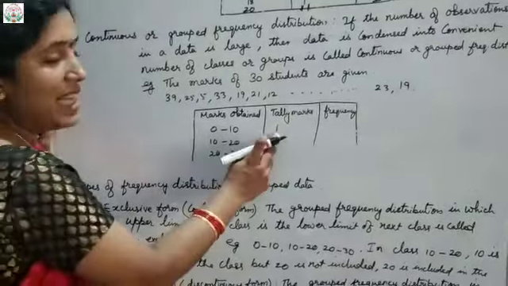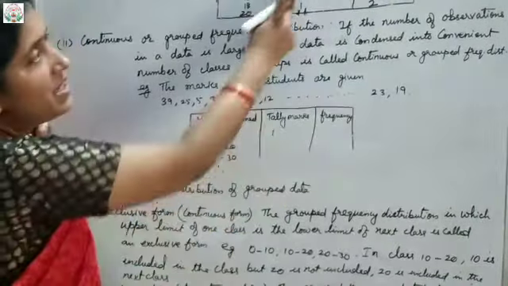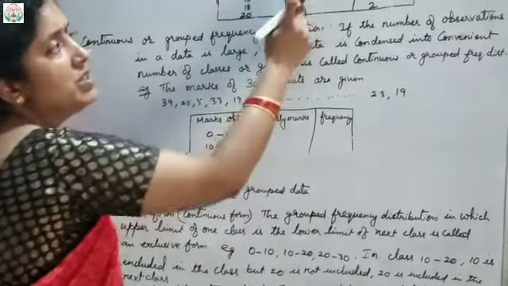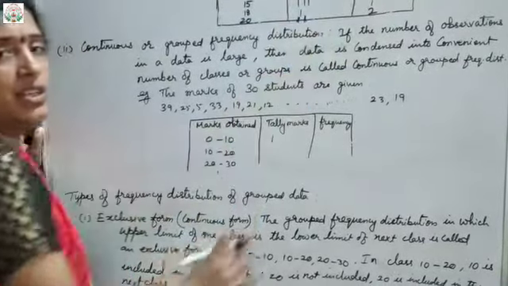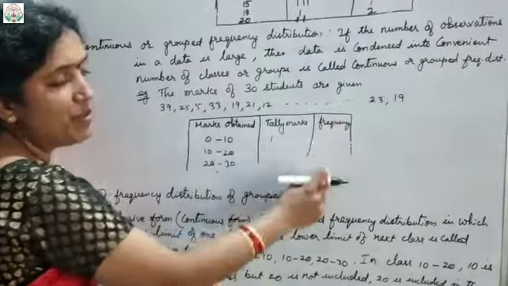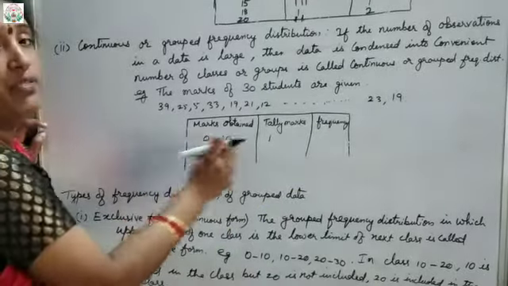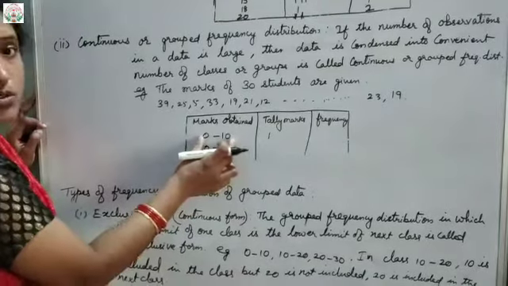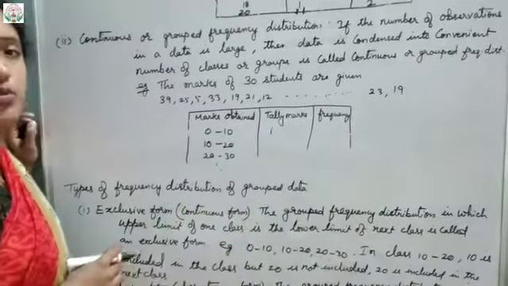Okay. So how many tally marks you are getting, that many frequencies you will write here. Suppose here we have 1 tally mark, so 1 frequency; here 2 tally marks, so 2 frequency; again 1 tally mark, so 1 frequency; 3 tally marks, so 3. Likewise, however many tally marks you plot seeing this data, that many frequencies will come. So this is called our grouped frequency table, because we have made a group. This is called grouped data, and here is the grouped frequency.